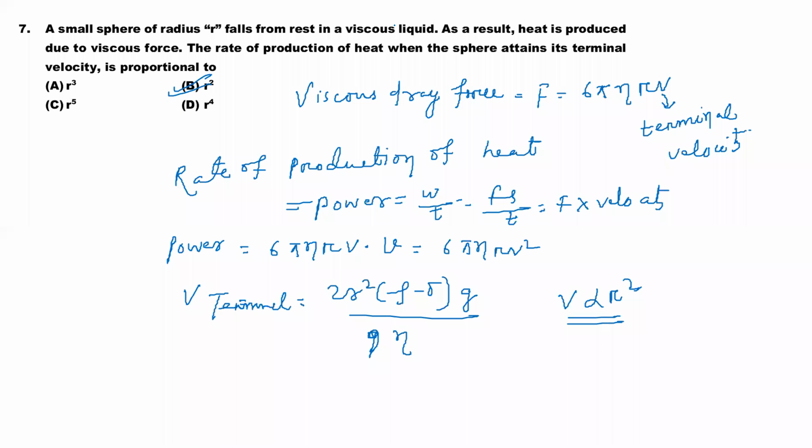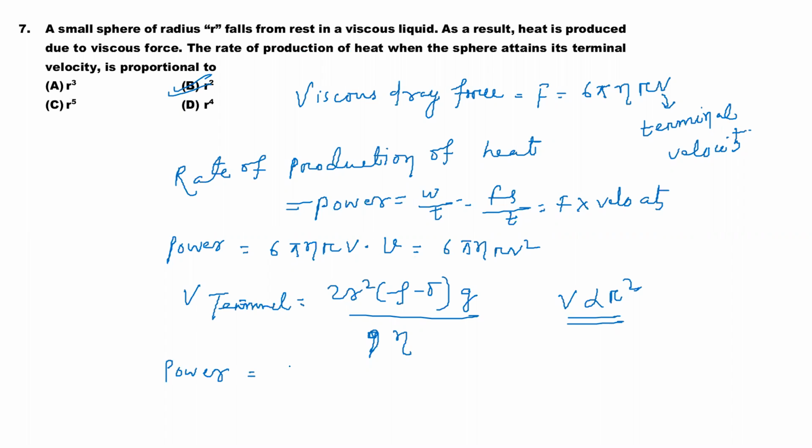Here he is asking the rate of production of heat. That means we have to go for power. Power means force into velocity.